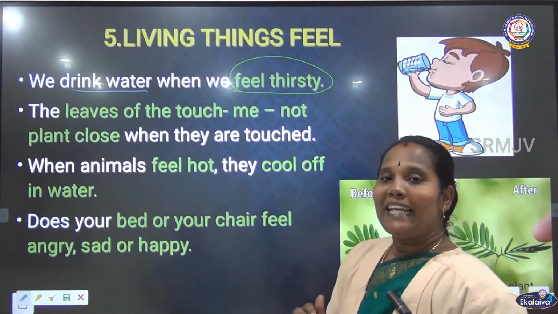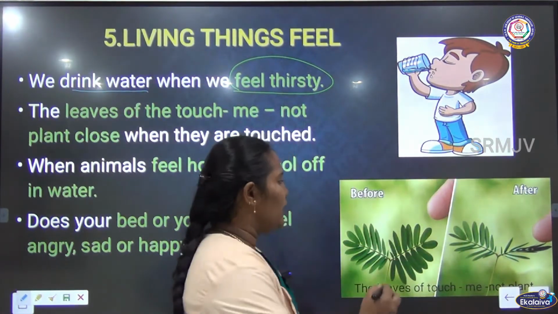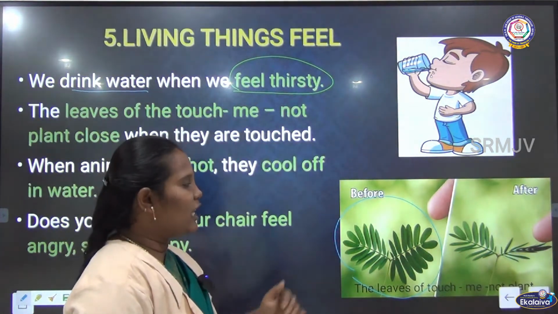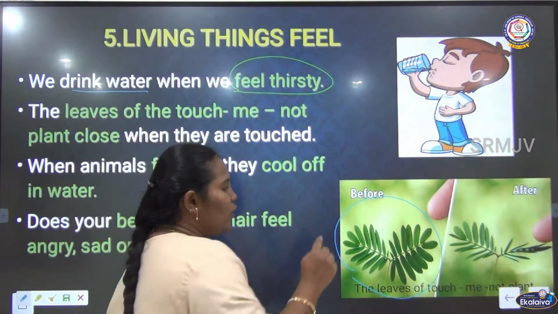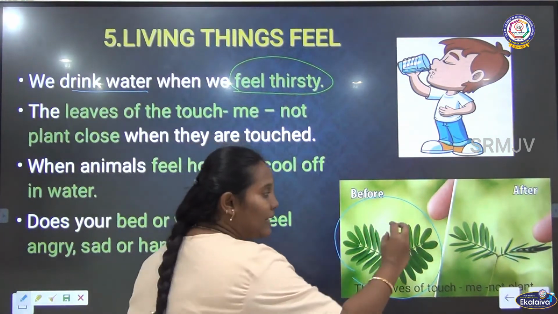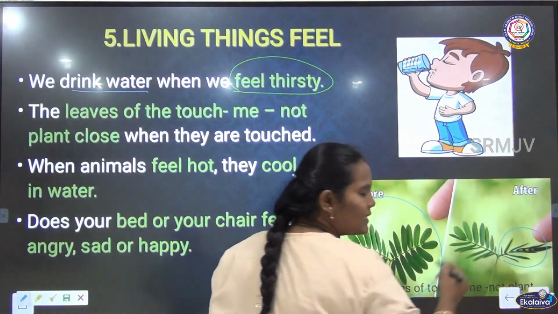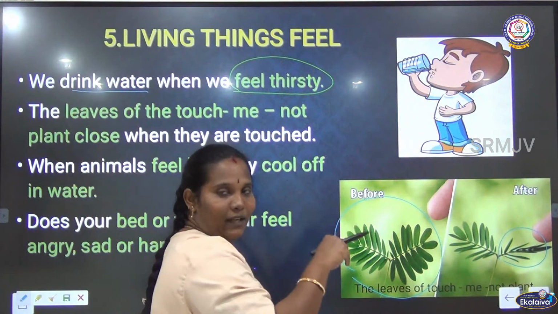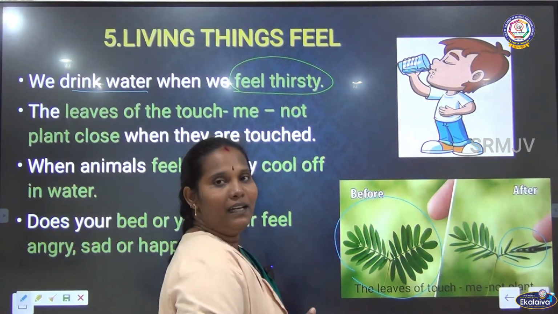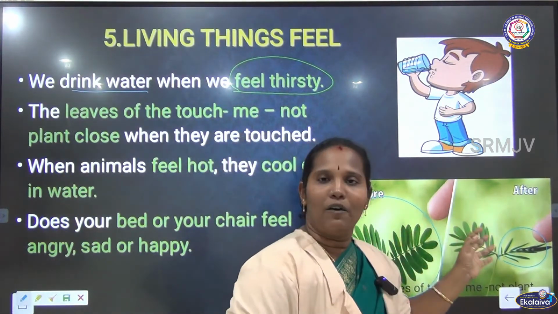Already I told you, the touch me not plant is there. What is this? This is the touch me not plant. Have you ever seen this plant? What will happen if you touch the leaf of the plant? At that second the leaf curls. You can see here, no? If you touch the leaf of the plant, at that second they curl their leaves. This is one of the movements, one of the feelings of the plants.